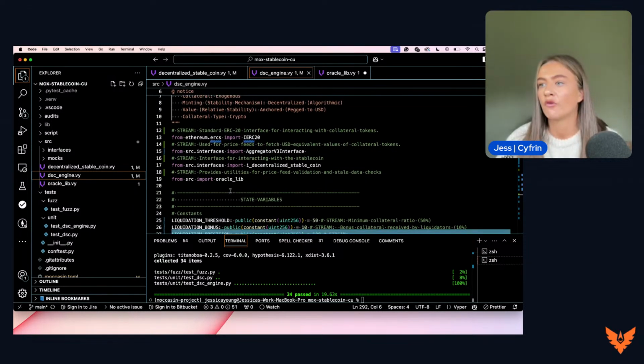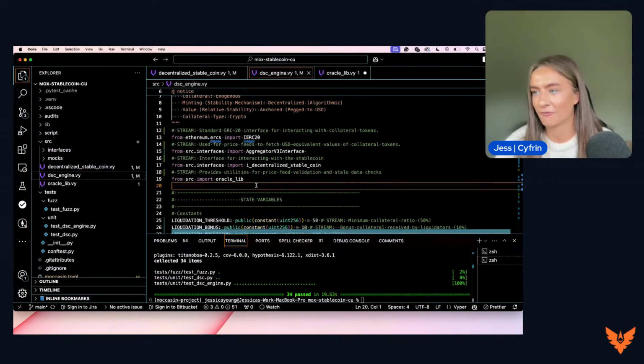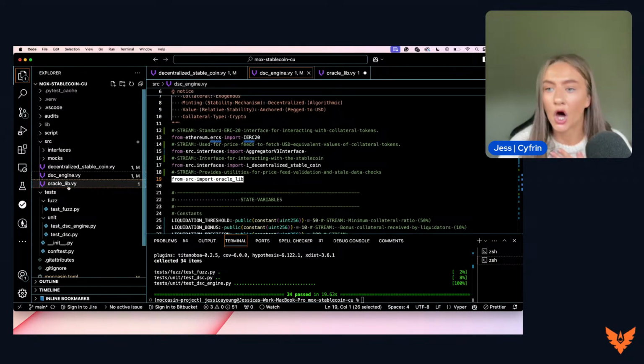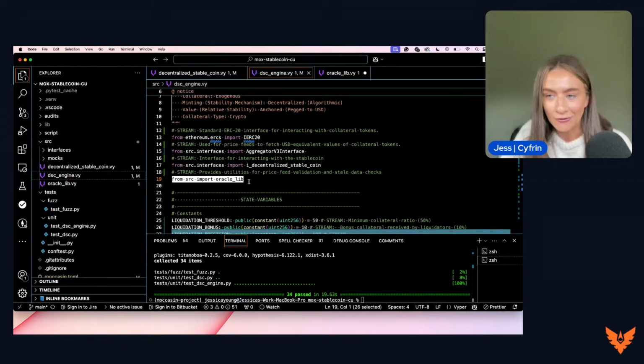Running through what's been imported here, we have a couple of contracts. Again, we are importing a contract that we have written in our source folder, our Oracle. We will look at this contract next, but as you can imagine, it's just an Oracle.